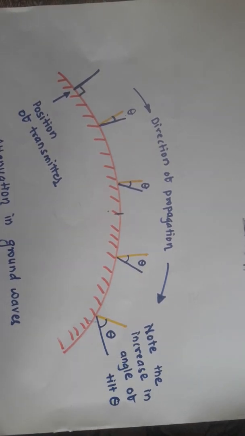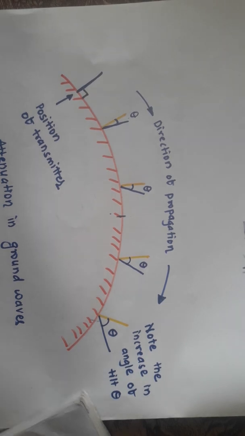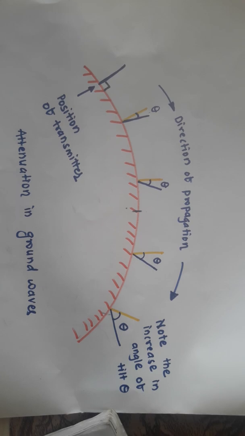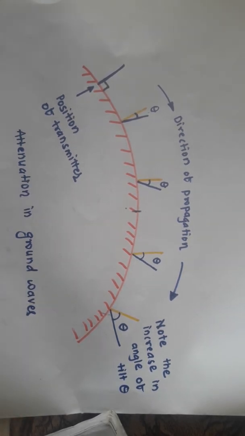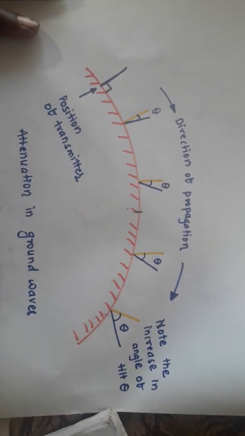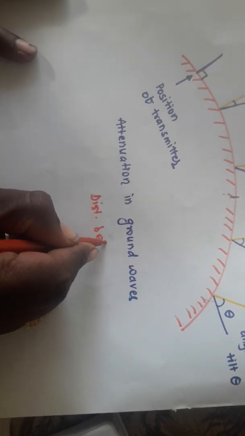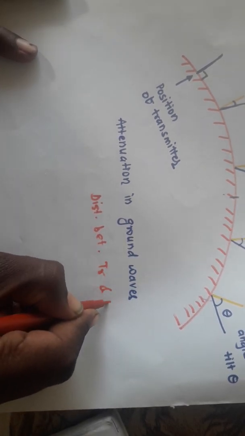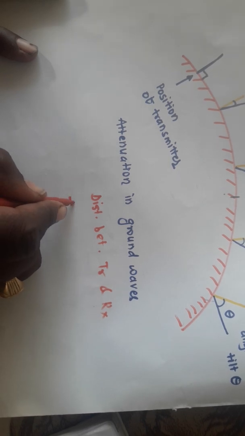So the distance depends on the type of surface, frequency of operation, and the transmitted power. If anyone asks you what exactly should be the distance between transmitter and receiver, it is calculated with the help of three parameters.